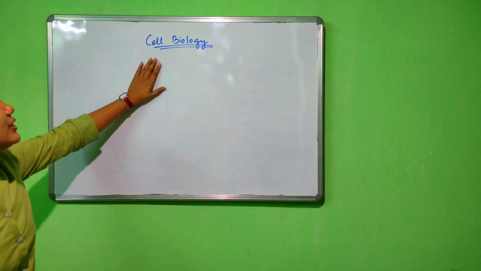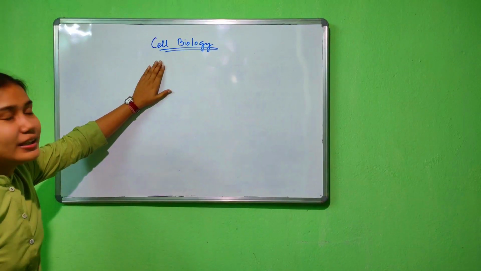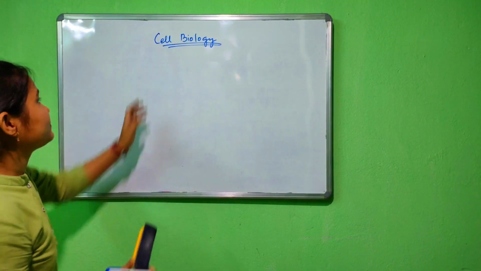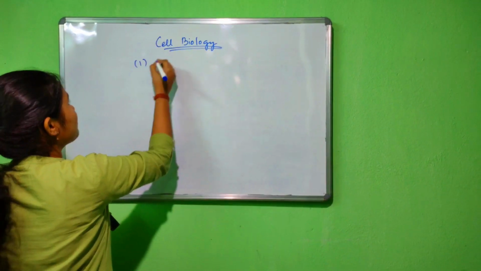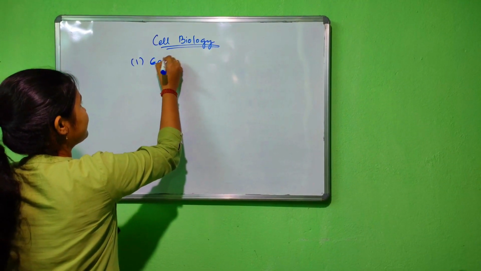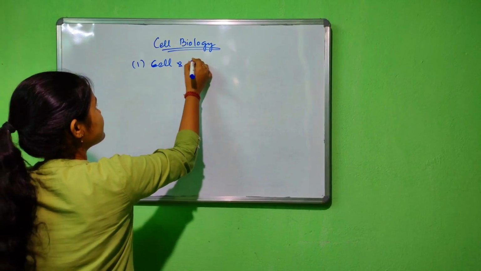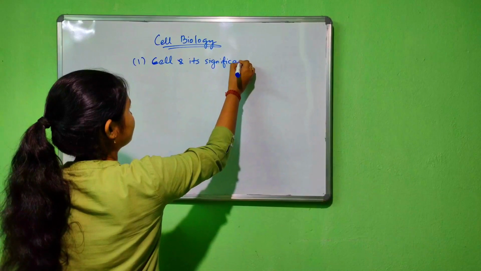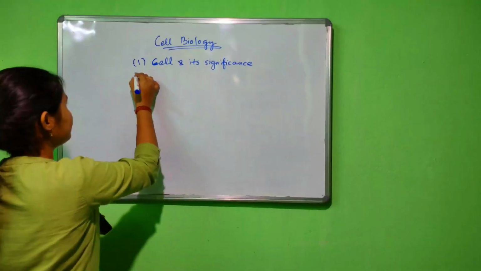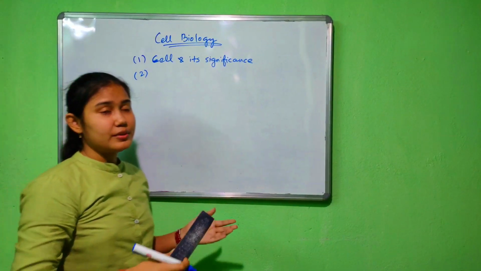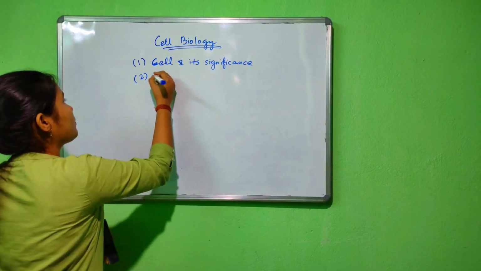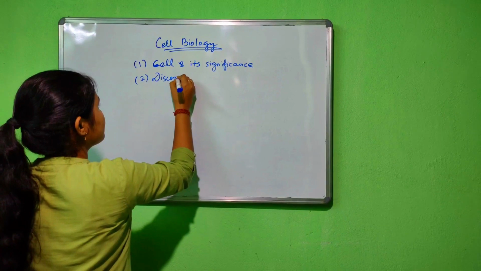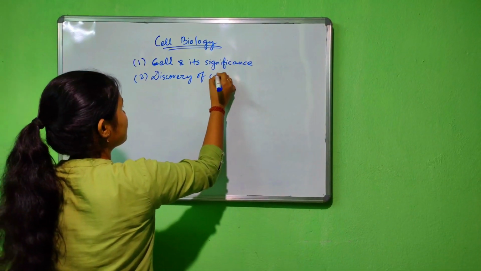So let us first see the overview of what I am going to teach you in this session. First we will know what is cell and its significance. In the next we are going to teach the discovery of cell.